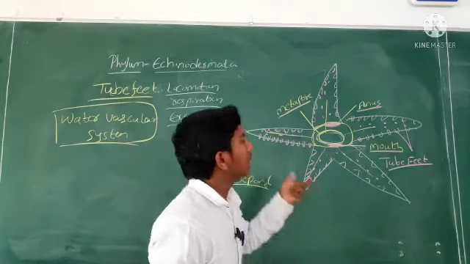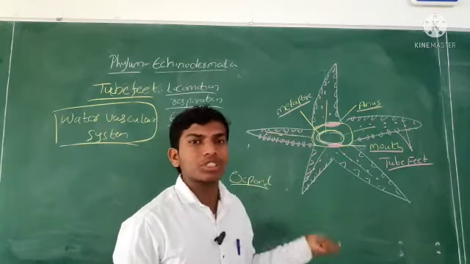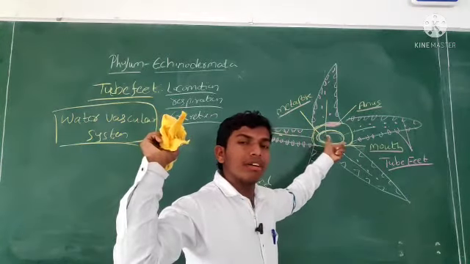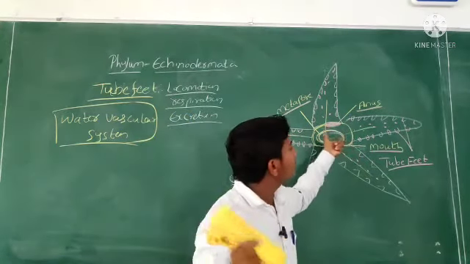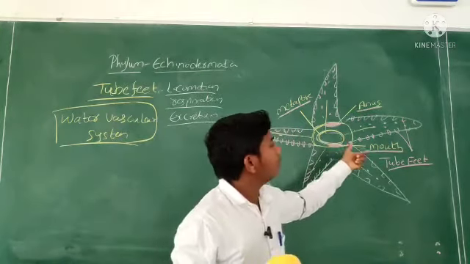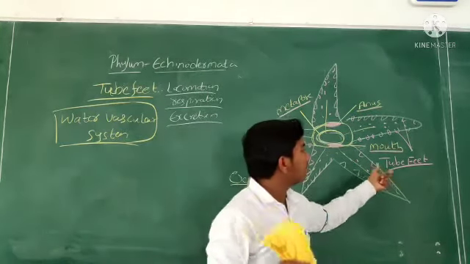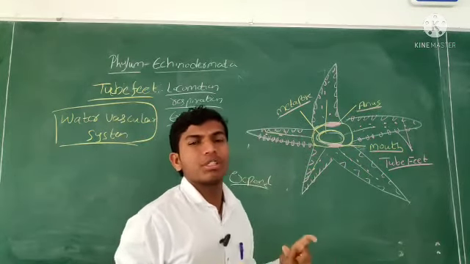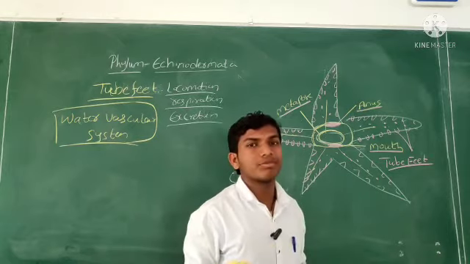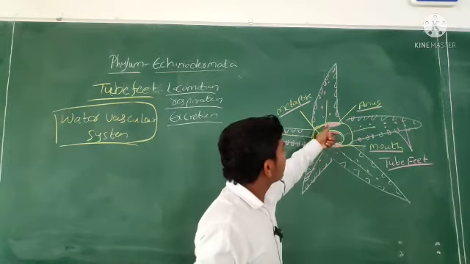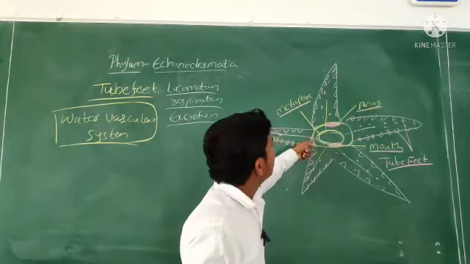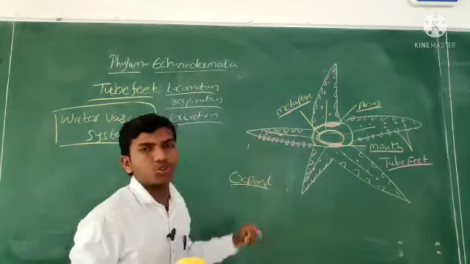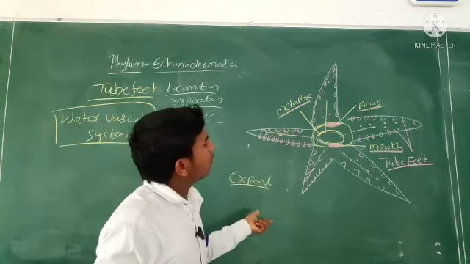But here 2 feet are present, and the madreporite is present. There, in phylum Porifera, ostia and osculum; here, madreporite and 2 feet. There is a small difference, but the function is entirely the same. See, oxygen will come in through the madreporite, be carried throughout the body through the 2 feet, and come out from the 2 feet only. And excretion is also the same.